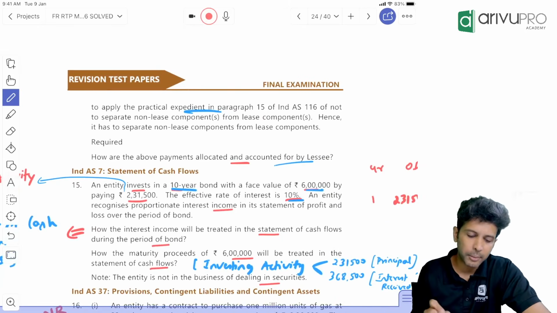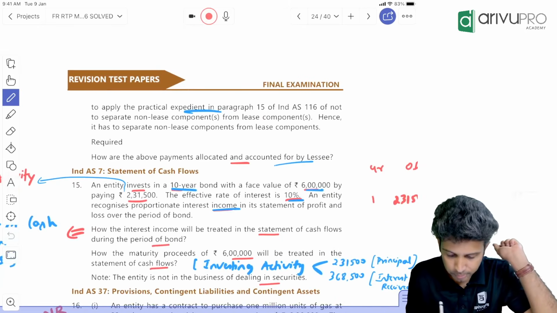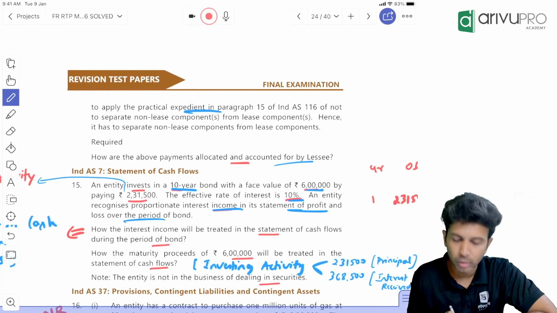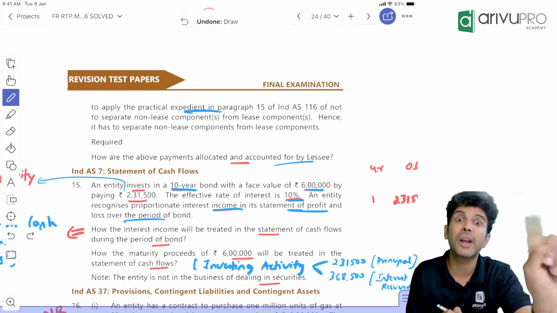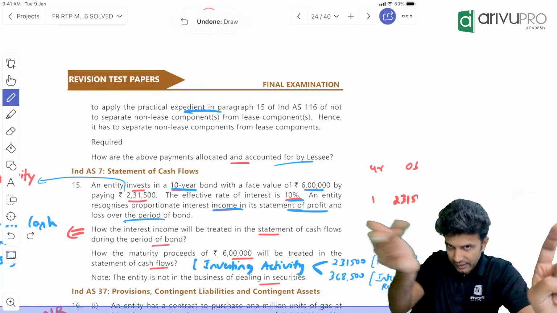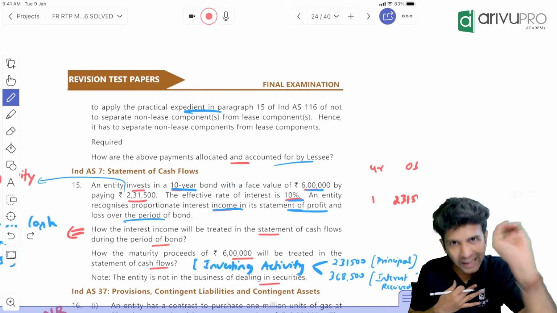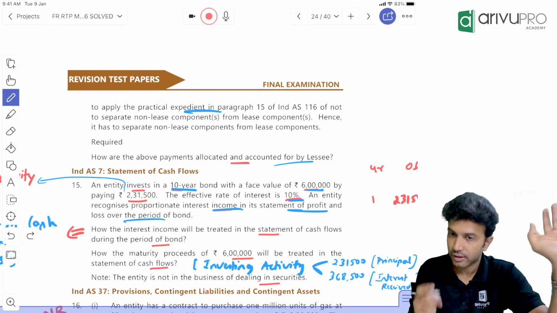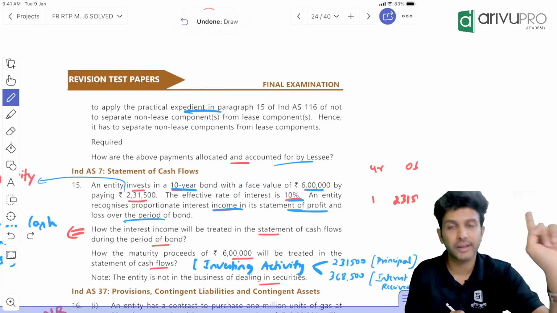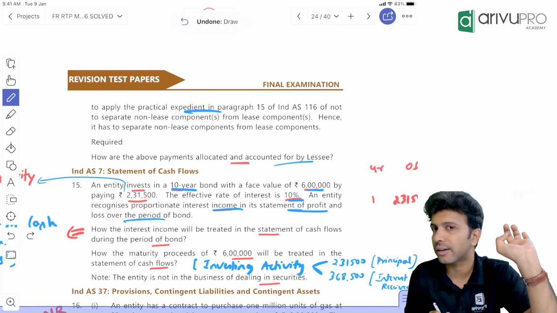Effective interest rate is 10%. The entity recognizes proportionate interest income in SPL over a period of time. Hang on, people. Sir, this is effective interest rate, EIR, actual, right? We get the receipt, we get the interest on an actual rate, but we account it in our books based on effective interest rate. So this 10% is not actual rate. It is effective interest rate.